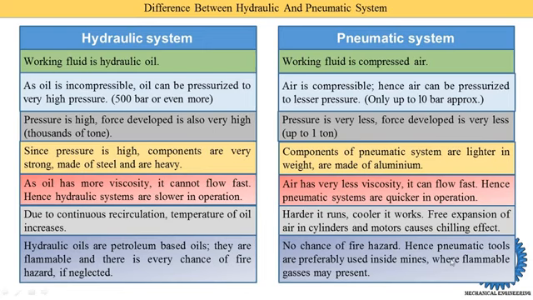Hence pneumatic tools are preferably used inside mines where flammable gases may be present. Mines means they are generally used in coal mines and different oil mines, because pneumatic systems are not able to catch fire. So suppose we are working in a coal mine. We use some devices to create cavities inside the coal mine to remove the coal. Suppose at that time a flame is present, then there is a very big chance of fire hazard in the mine.